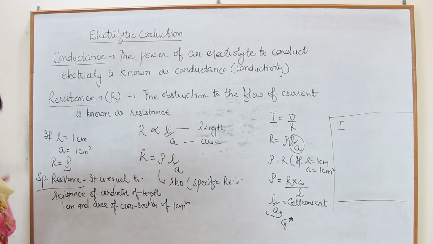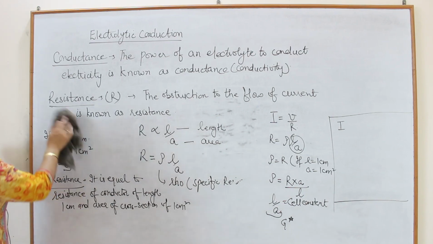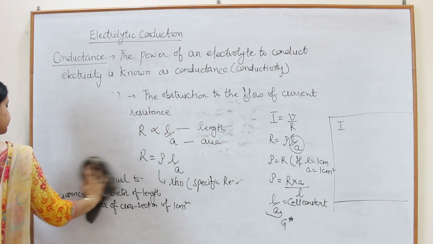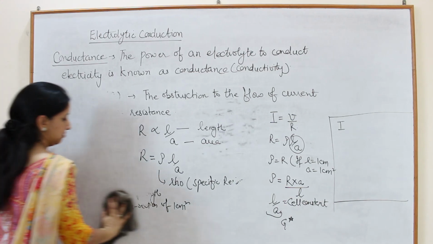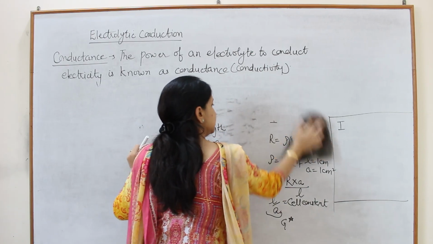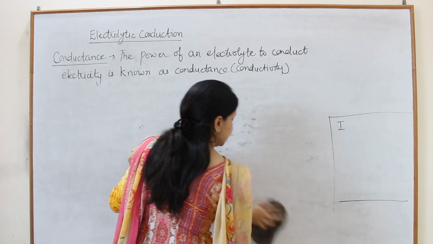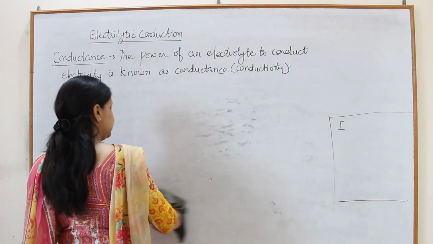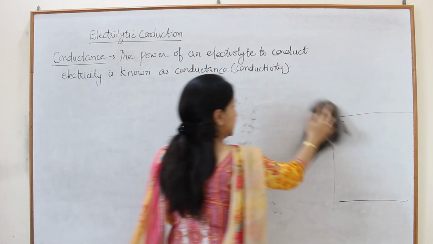So next definition is conductance. What do you mean by conductance? Conductance means the ease to the flow of current.